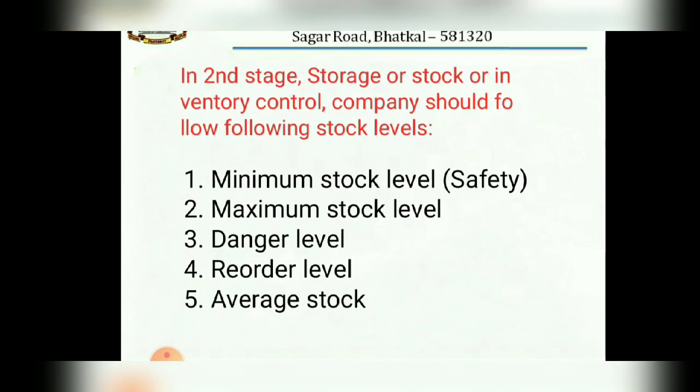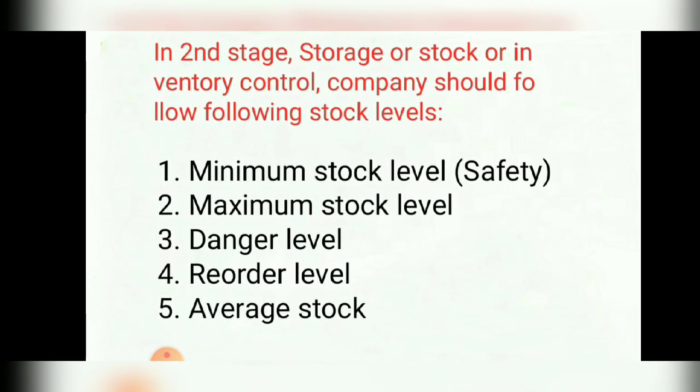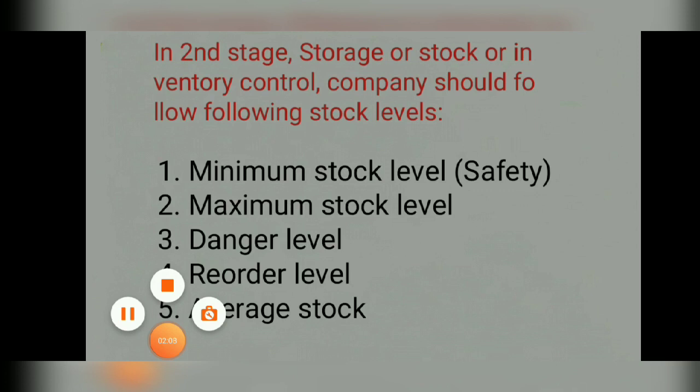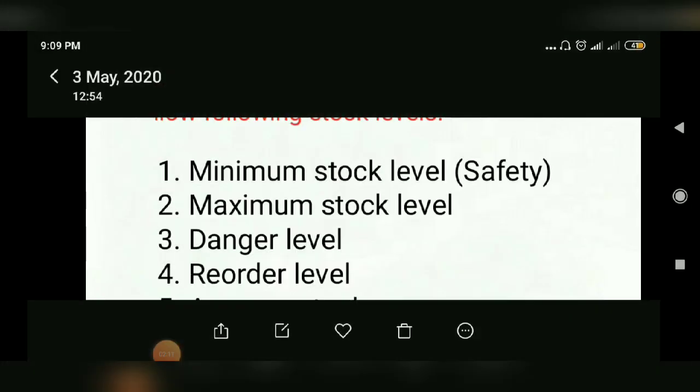Okay, second one is maximum stock level. Maximum stock level in the sense the total number of stock or the raw materials in stock should not go beyond this particular maximum stock level. If your raw materials go beyond this level, then the consequence will be overstocking. That means in the first level, minimum stock level, that is the minimum amount of raw materials you should maintain, right?